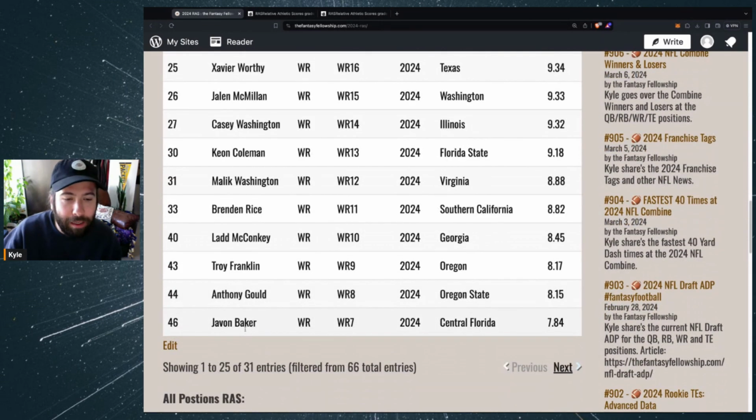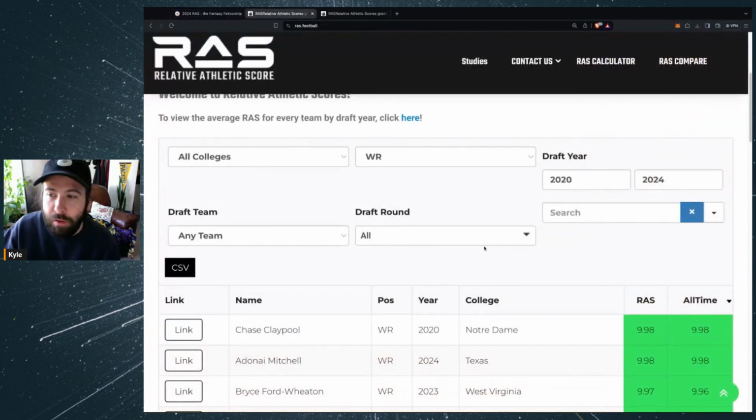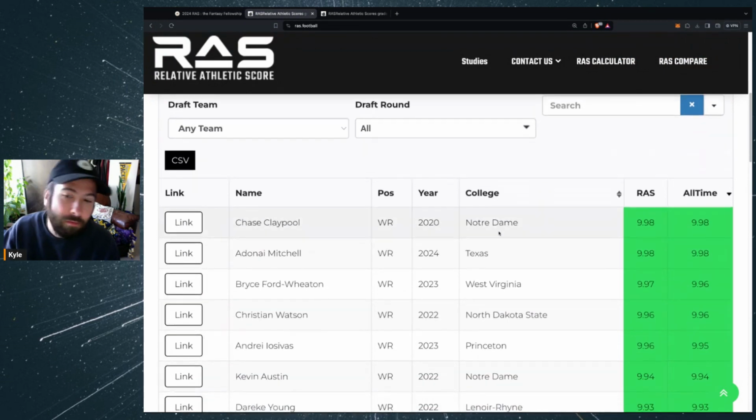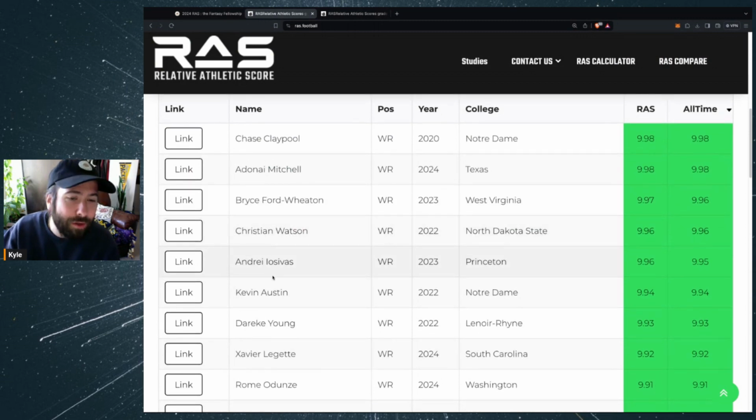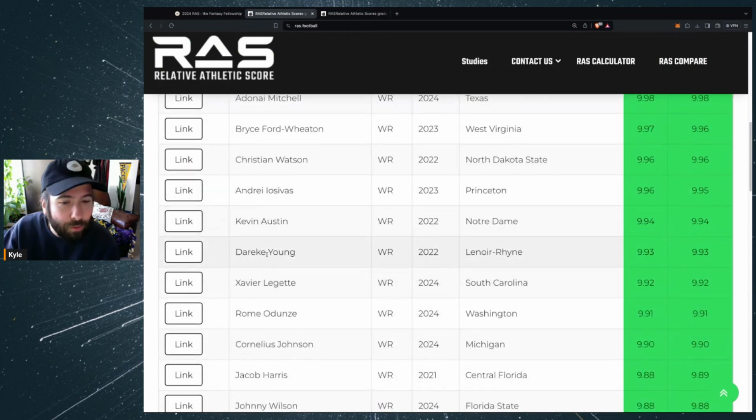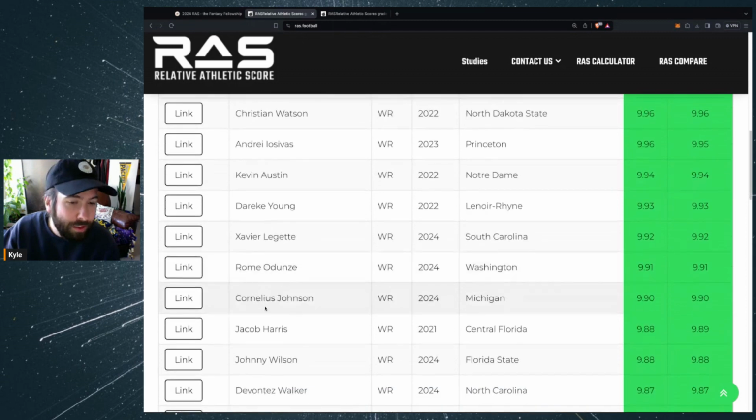Gold, and Javon Baker. So the RAS score, it really does favor players who are big and fast. So that's why you see some of those archetypes at the top of the list. Now, if we go to RAS scores over the last few years, Chase Claypool with the number one, 9.98. Bryce Ford-Wheaton, Christian Watson, Andrei Iosivas, Kevin Austin, Derek Young, Legette, Odunze, Cornelius Johnson.